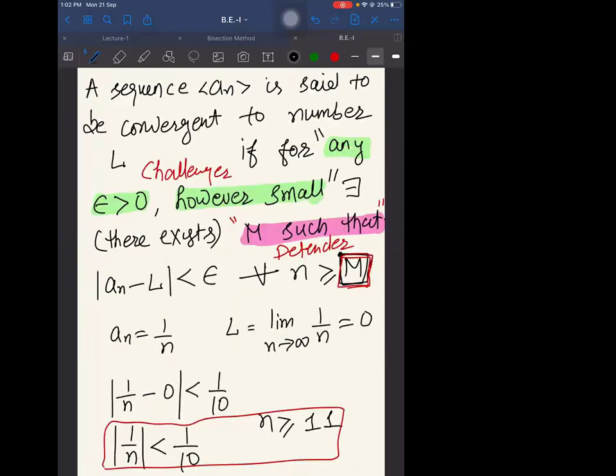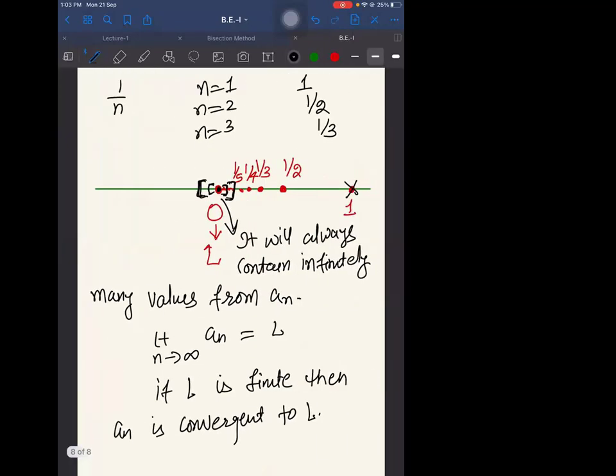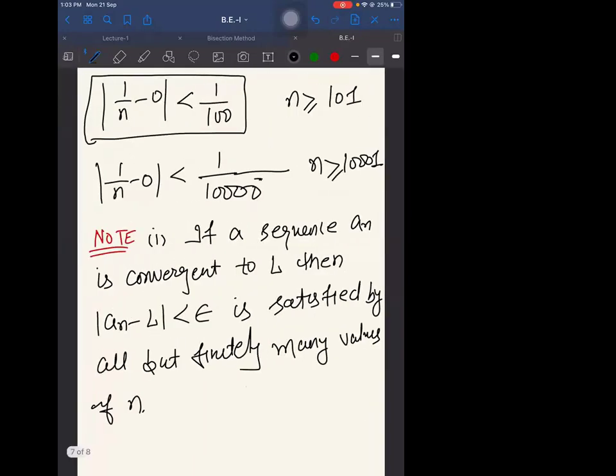If m defends every challenge posed by the epsilon, then we'll say that the sequence is convergent. Otherwise, it is divergent. Another idea is you just plot it, and if you find that there is some cluster over there to a point, then we say that the sequence is convergent, right?